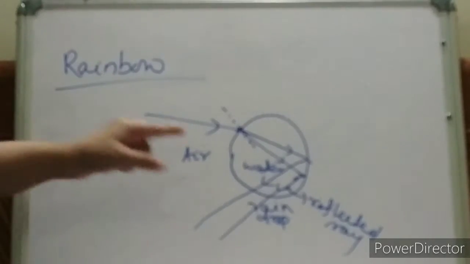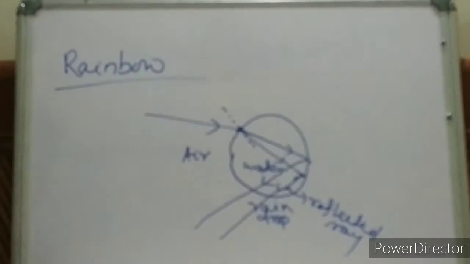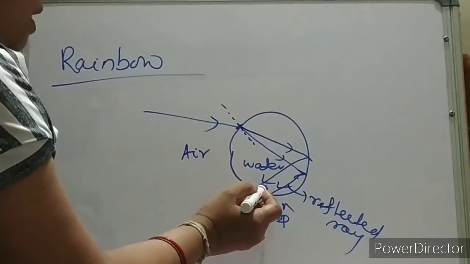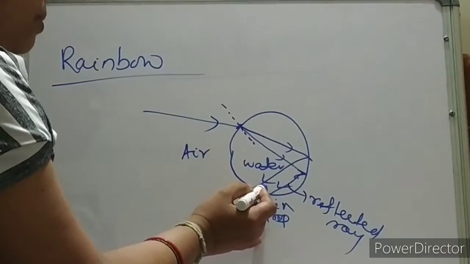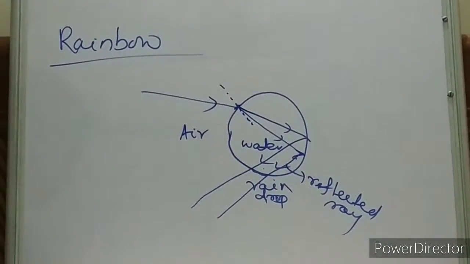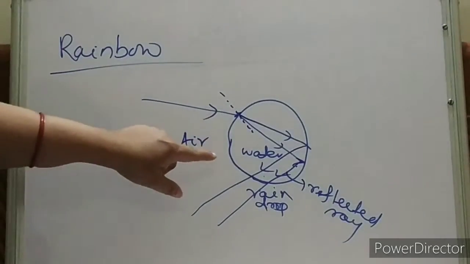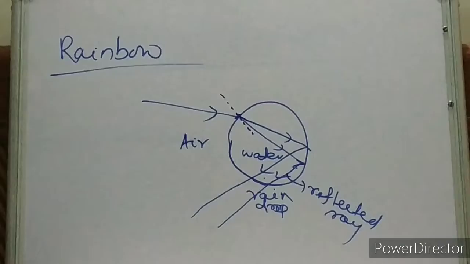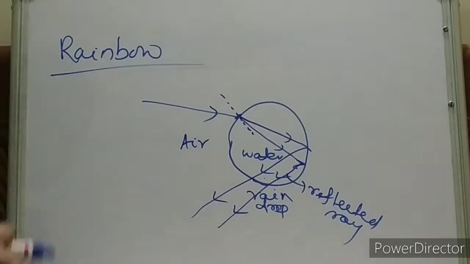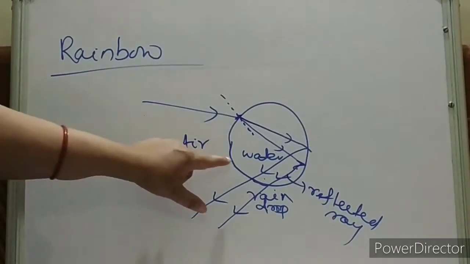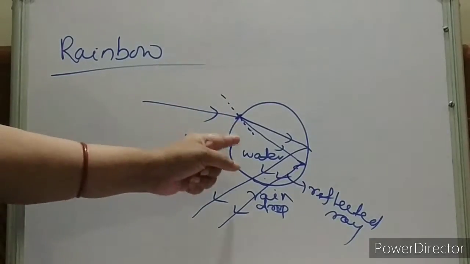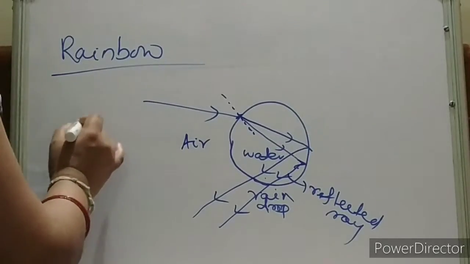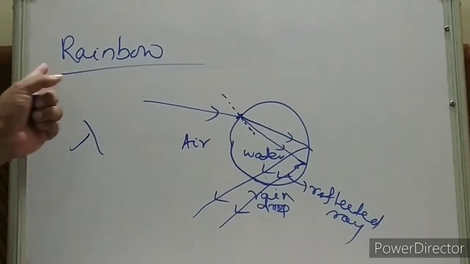And it will exit from the drop. What will happen over here? Again light rays are changing the medium from denser to rarer. So once more, some is internally reflected and some is refracted as it exits the drop. Is it clear? The amount by which the light rays are refracted depends upon its wavelength lambda. This also we have discussed.